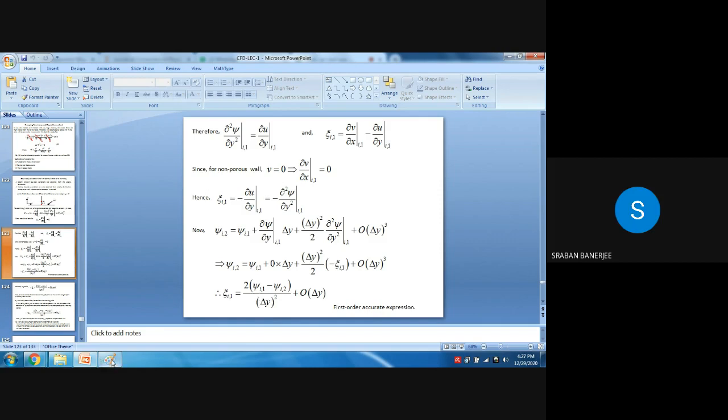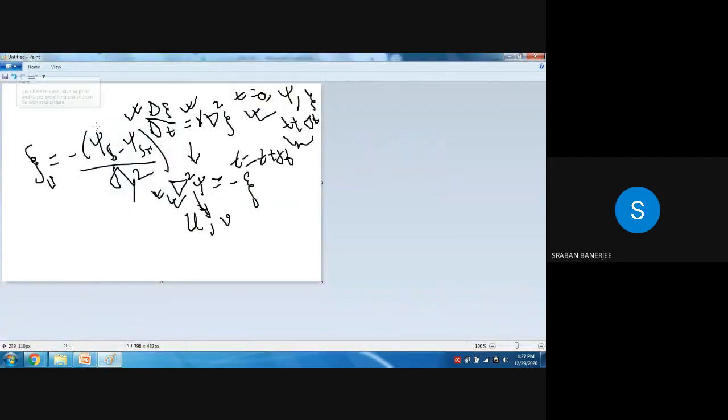Right, at time t equal to 0, initially you have some boundary condition of zeta and you have values of psi and zeta. But at time t plus delta t, you have solved this vorticity and stream function equation. Once you have solved the vorticity equation at time t plus delta t, you have another value of zeta. So zeta will be say zeta 1, psi will be say psi 1. Then at the boundary, again you have to obtain the value of zeta at the boundary by putting the newly obtained value of psi at the boundary. Understood?